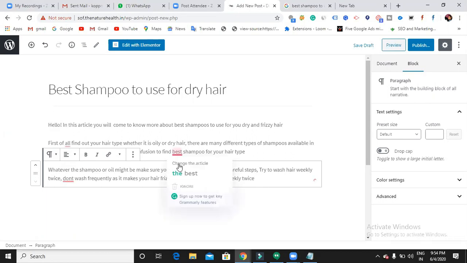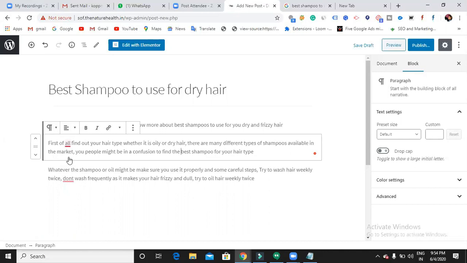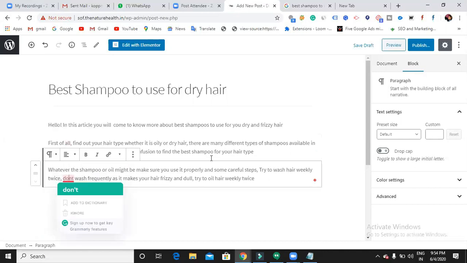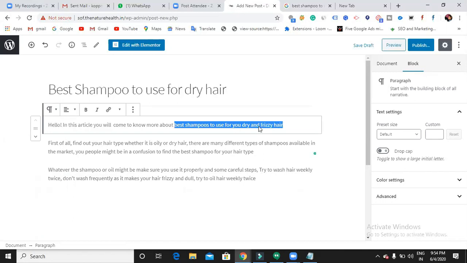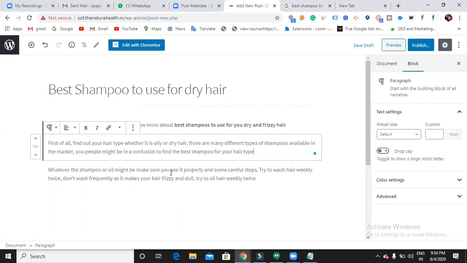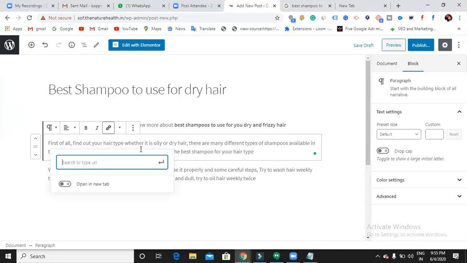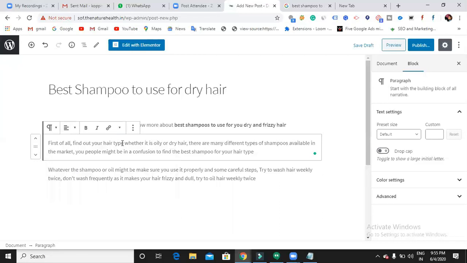What I will do with this topic, I will make some phrases bold and italics. Best shampoo to use for dry and frizzy hair. Date type, I will make it italic. And then